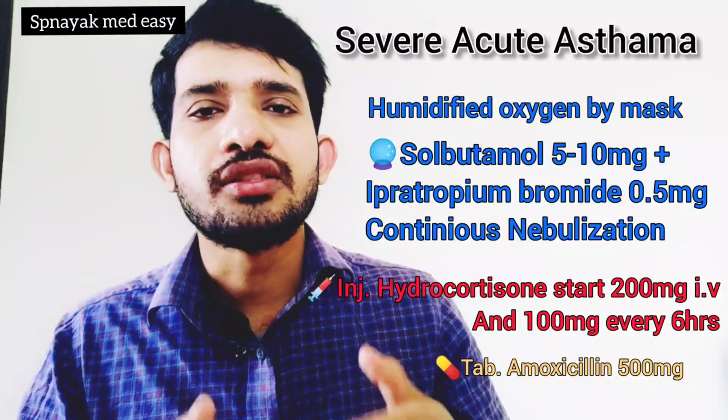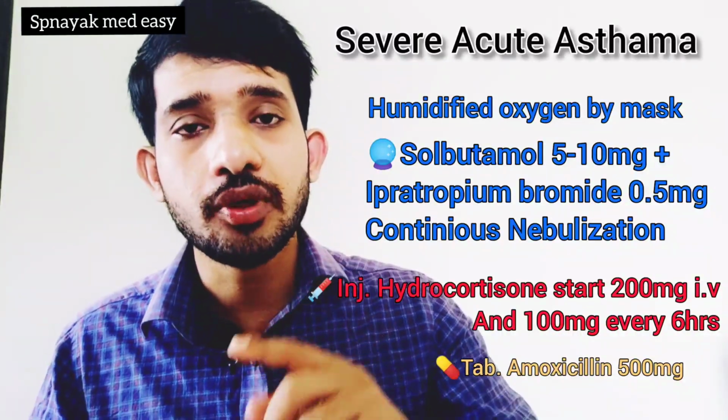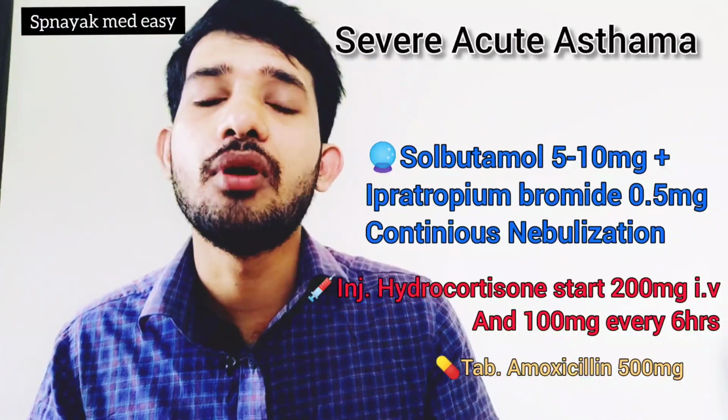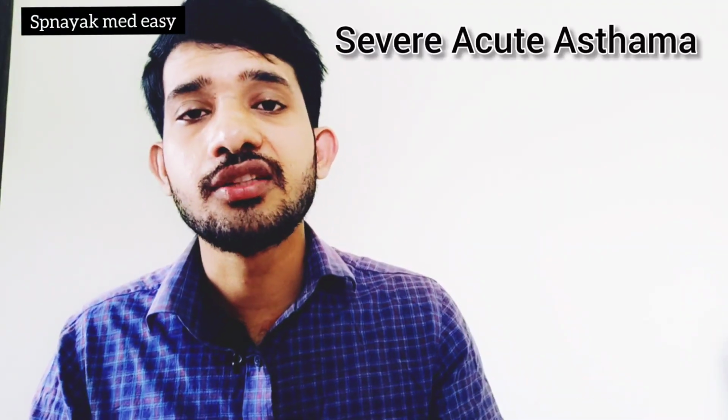So status asthmaticus can be treated with salbutamol, ipratropium bromide, and it should be given with injection hydrocortisone, and along with that you have to prescribe amoxicillin. So this is the emergency condition treated with these drugs for status asthmaticus.